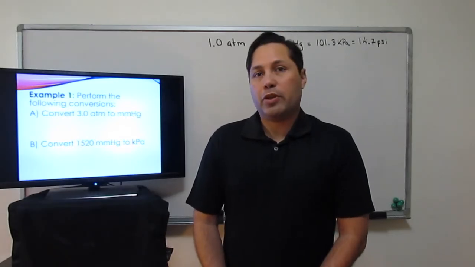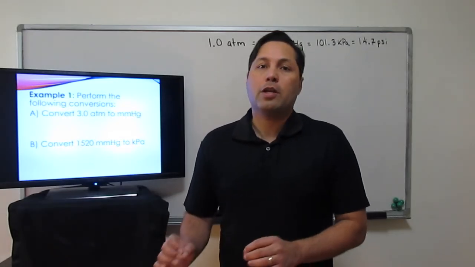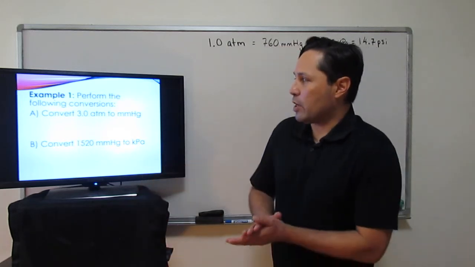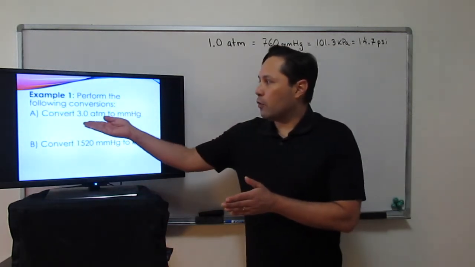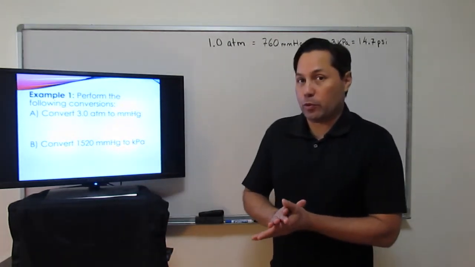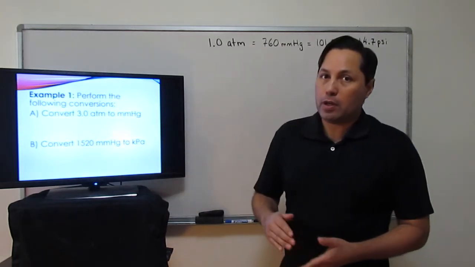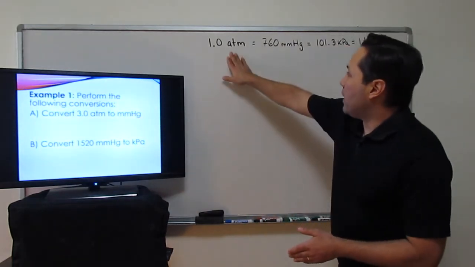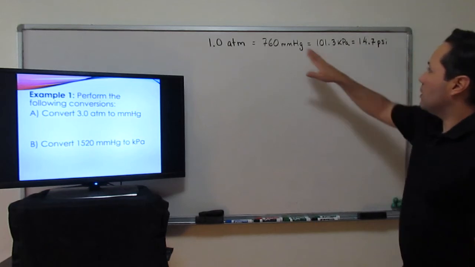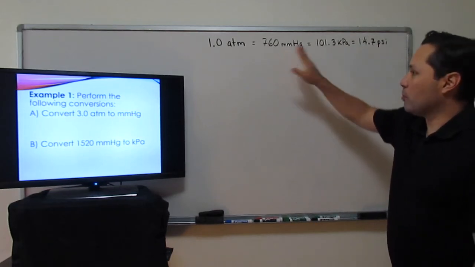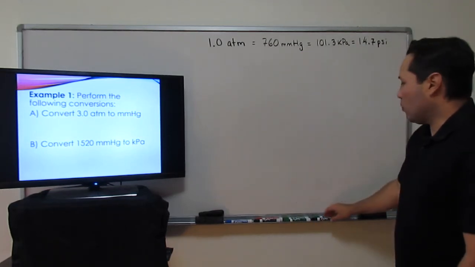For our first example, they asked us to convert from one unit to another in pressure. We're given: convert 3 ATM, atmospheres of pressure, to millimeters of mercury. Again, 1 ATM is the same thing as 760 millimeters of mercury. So we're going to exchange from one unit to another.